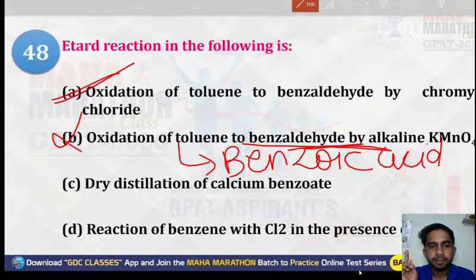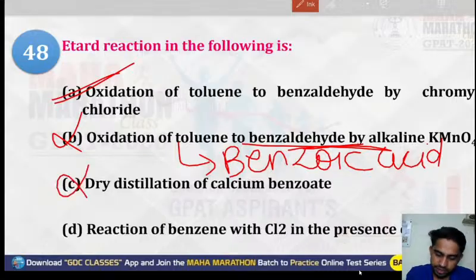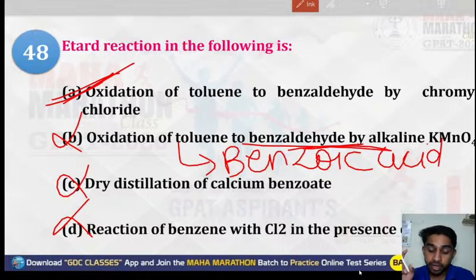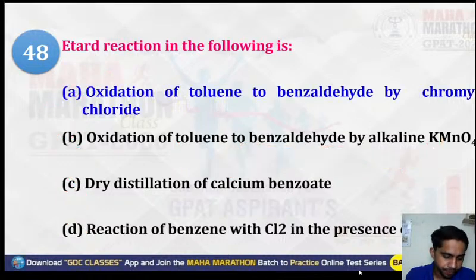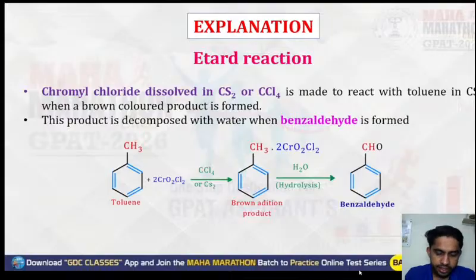Dry distillation of calcium benzoate, reaction of benzene with no. So the correct option will be oxidation of toluene to benzaldehyde in the presence of chromic chloride. Anything will be full night? No, it will not be full night. We will cover the 50 questions and then we will end. So F reaction, then it will converge.